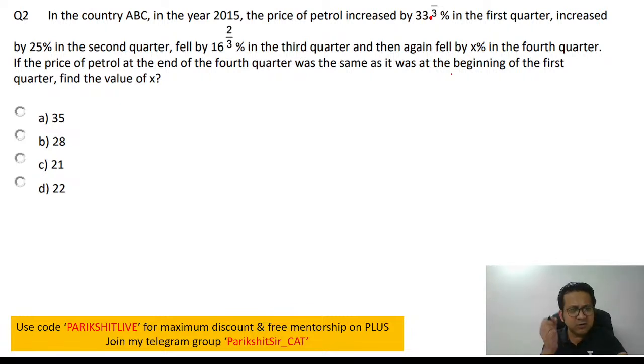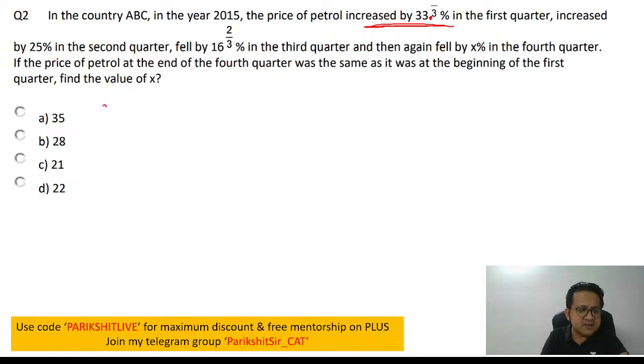Again, as I said, don't read the entire paragraph. As and when I read something, I'm going to start. Initially they are saying prices increased by 33.3%. So 33.3% is nothing but 1/3. And you know my way of solving: I assume values. Should I assume 100? Probably not. Why? Because I would want a number which is divisible by 3, since 33.3 is nothing but 1/3. So instead of 100, which is not divisible by 3, let's assume some other number, maybe 90.